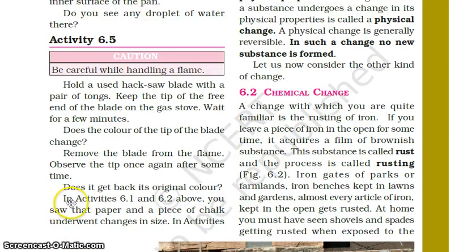So students, in activities 6.1 and 6.2, that is the first activity 6.1 was cutting of the paper pieces, and the second activity was converting the chalk dust back to chalk. You saw that paper and a piece of chalk underwent changes in size.